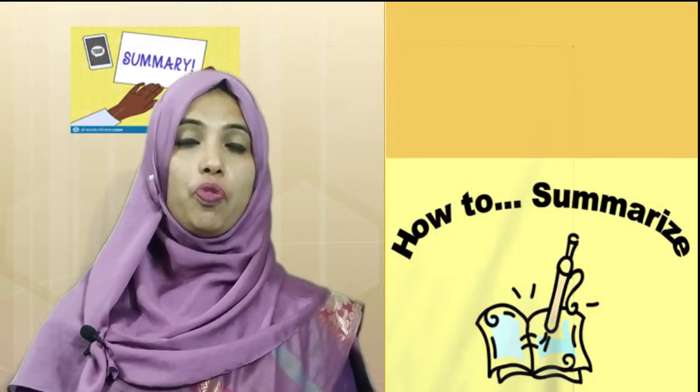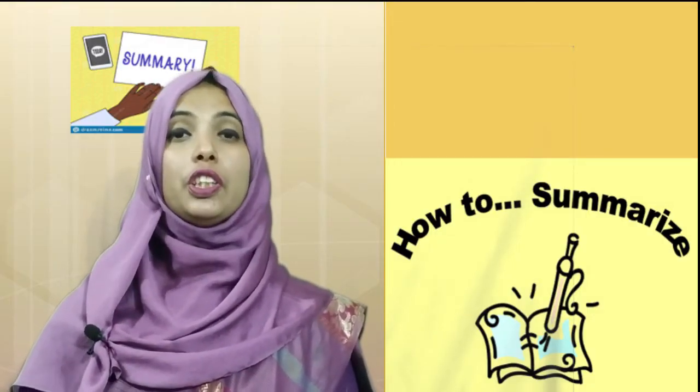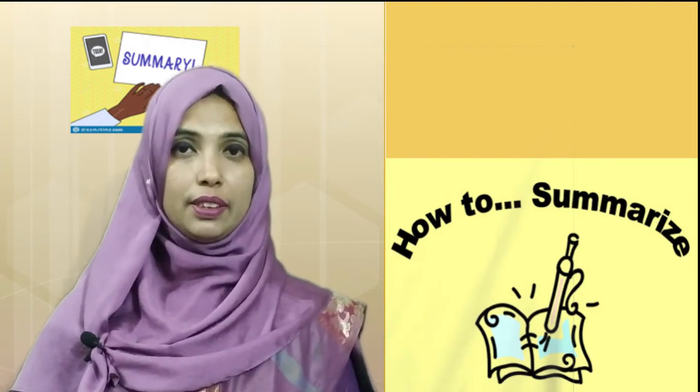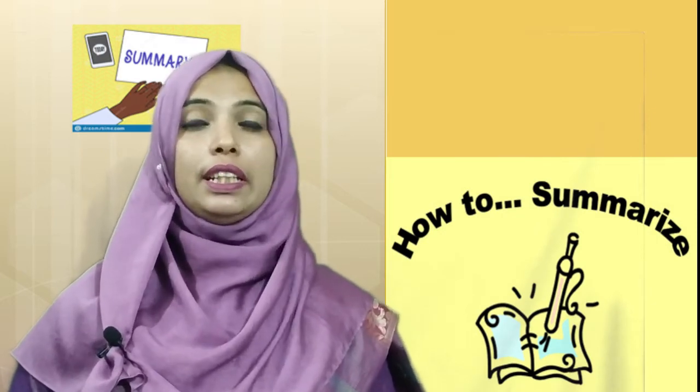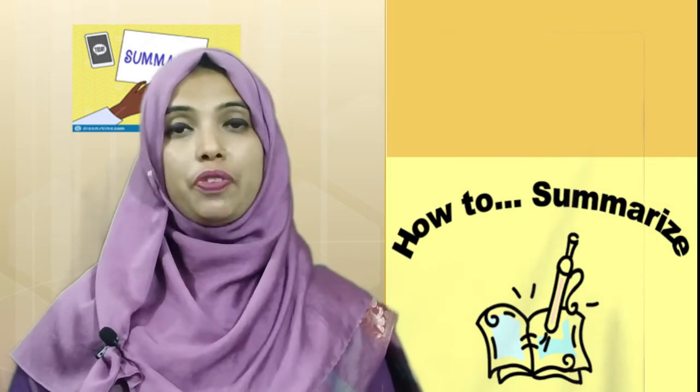After reading the text, when you are going to write a summary, dear students, you have to stick to the important facts. Dear students, summaries should be objective. That means the summary will be free of any personal opinions. And when you read the whole context, you will try to ask some questions to find out the main points for summary writing. Like this, who is the story or text about? What is going on? When is it happening? Where does it take place? If you think in this way, you definitely can make your readers understand what you are trying to say.